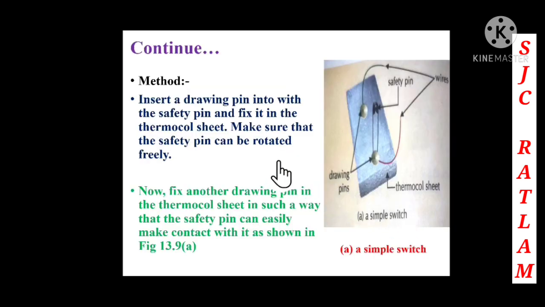So here we are going to see the method. Insert a drawing pin into the safety pin and fix it in the thermocol sheet. Actually, you have to take a thermocol sheet and insert the drawing pin into the safety pin and then into the thermocol sheet. So you can see here you have done it. Make sure that the safety pin can be rotated freely. So you have to fix it like that so that the safety pin is able to rotate freely.